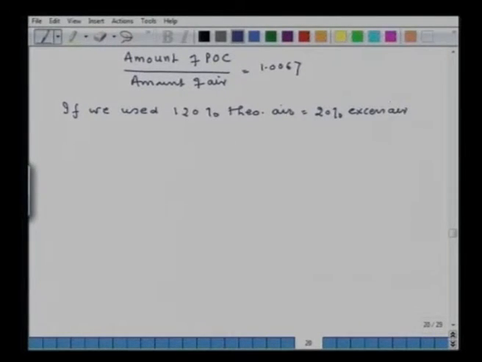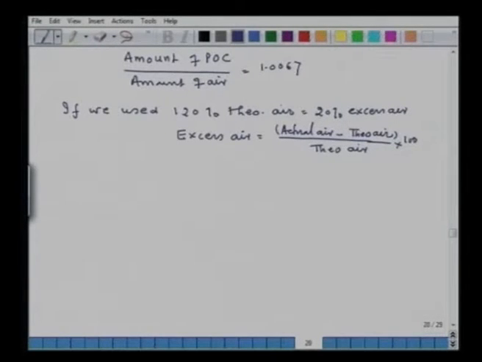So, one can define excess air as actual air minus theoretical air, upon theoretical air. Remember, excess air is always expressed on theoretical air.